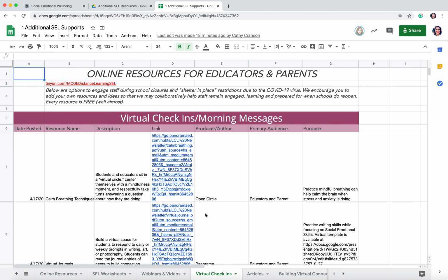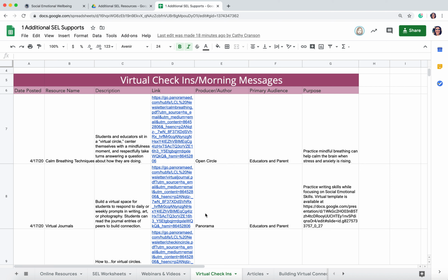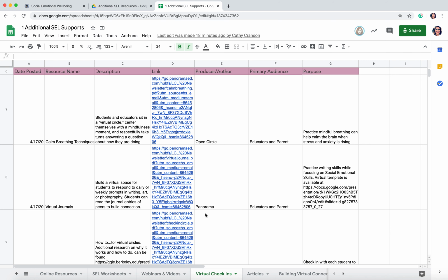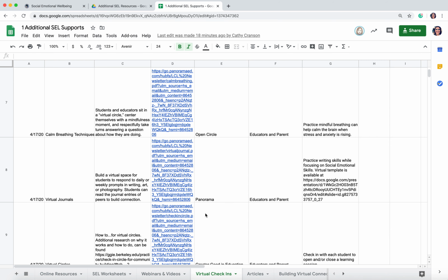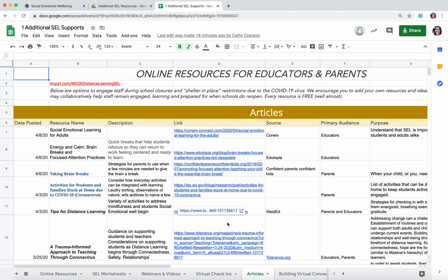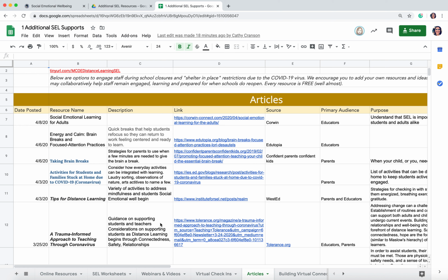Virtual check-ins. Starting your meeting with a virtual check-in is important to set the pace for how you're going to work with your students. These are all ideas of how you can have your students participate in some activity together to get them grounded and started for work. Next are articles, if you'd like to read further about research that's being done on how to work with students in times of stress and pandemic disasters.